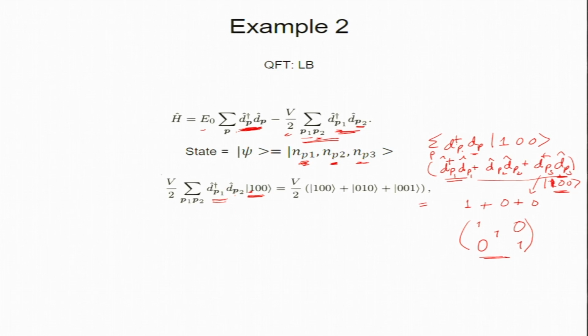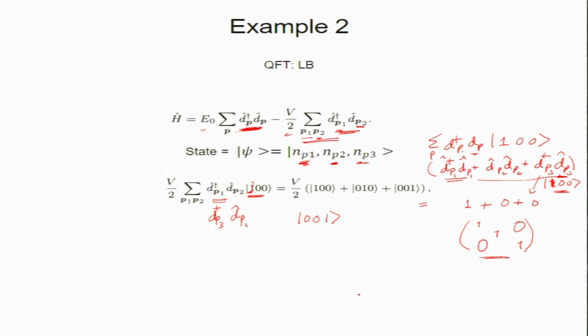So it is destroying this particle, but it can create here. Let us write D P1, which is the first one, and D dagger P3. What will that do? It removes one. So we will remove this and create at the third. So we will create 0 0 1.